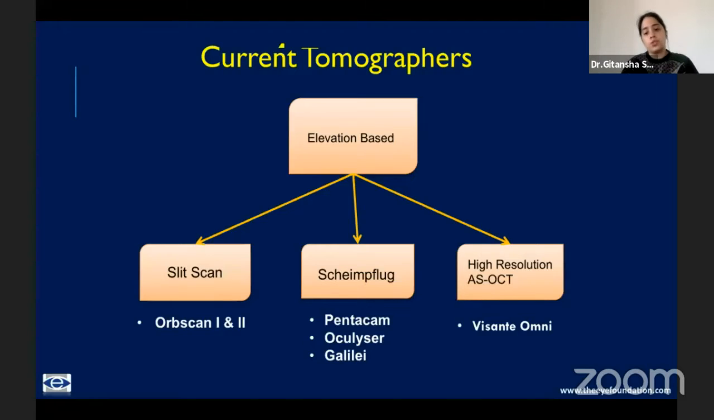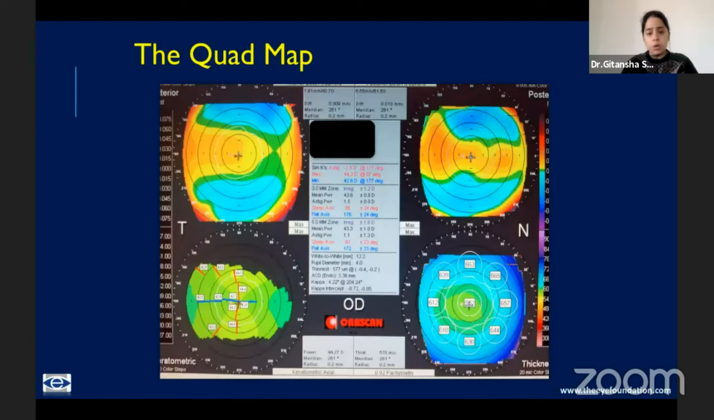So you also see the posterior cornea, which is very important because early ectasias start more in the posterior corneal surface as compared to the anterior cornea. And you see the thickness, which obviously is also a very important thing while planning the refractive surgery. So this has already been discussed.